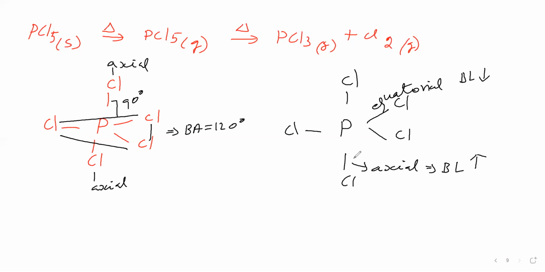Therefore, on heating PCl5, the axial bonds break easily. So we are getting Cl2, and the remaining is PCl3. So PCl5 on thermal decomposition gives PCl3 and Cl2, we can say.